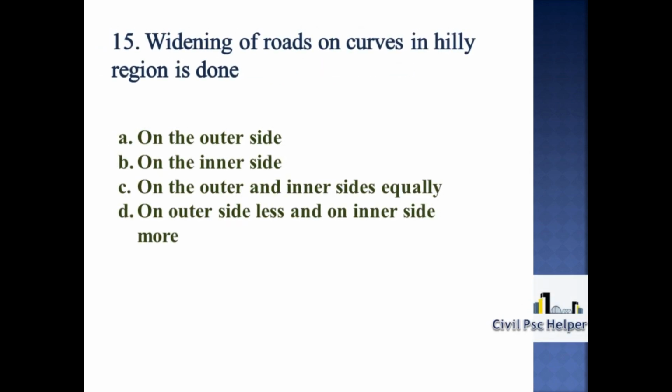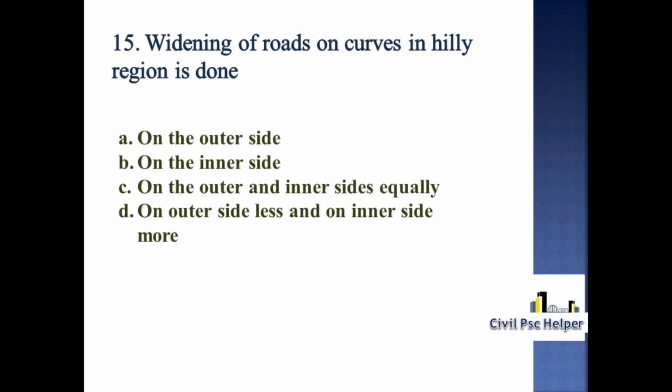15th question. Widening of roads on curves in hilly region is done: option A on the outer side, option B on the inner side, option C on the outer and inner sides equally, option D on outer side less or on inner side more. So, the widening of roads on curves in hilly region is done on the inner side. Option B is correct.